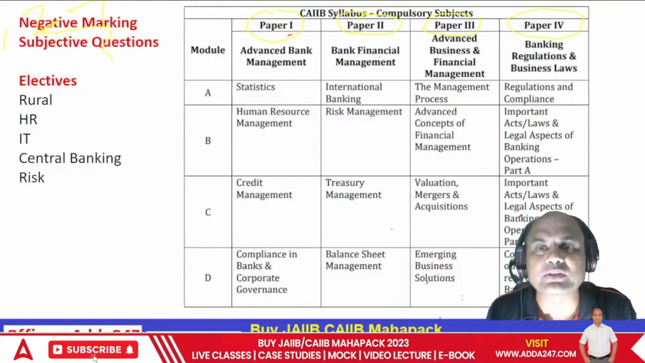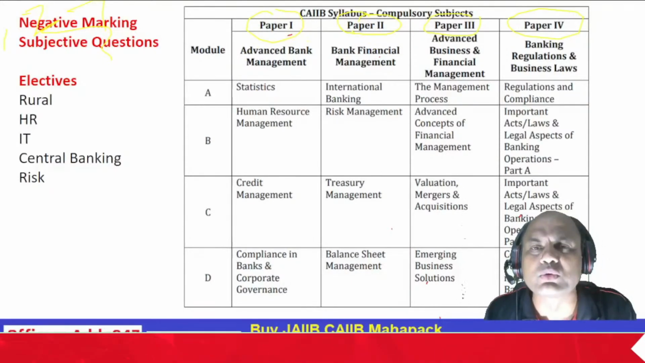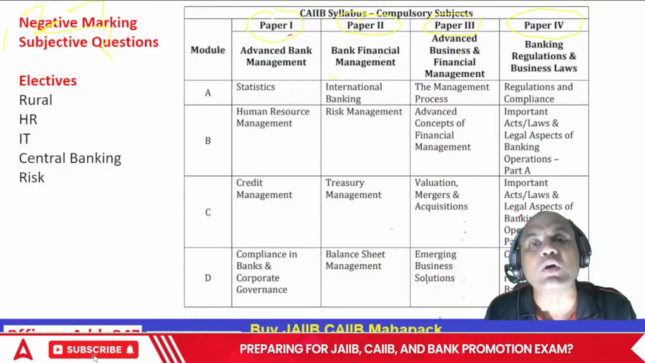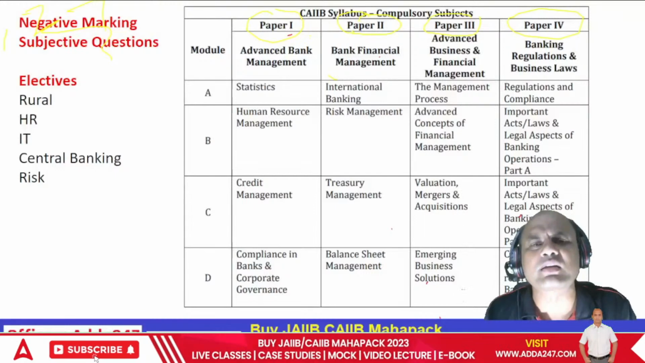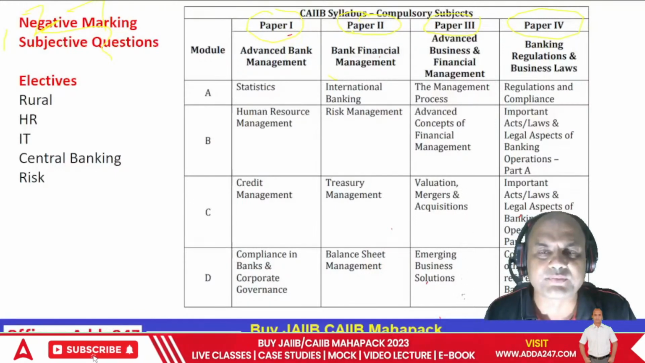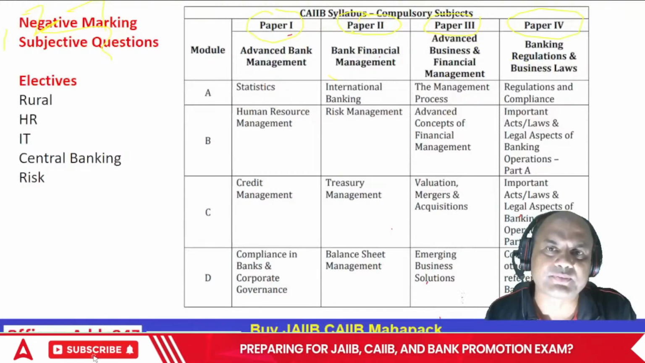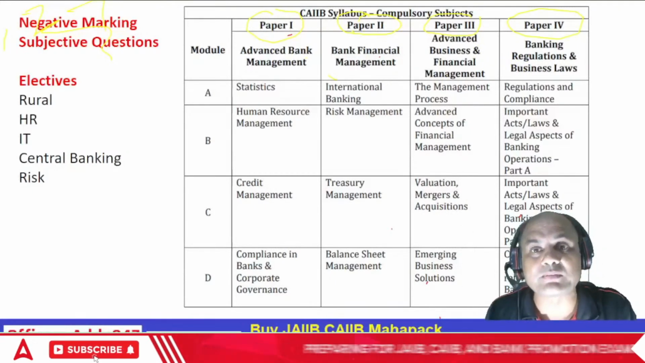I am only saying this because here there are too many numericals, too many. BFM almost 50-50, ABM almost 40-60 or roughly 30-70, anything. ABFM roughly 20-80 and BRBL no numericals. So that's why I'm saying BFM is the toughest one.